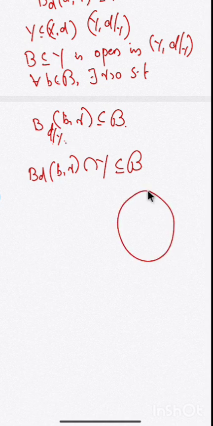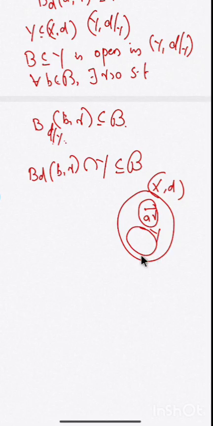Actually, suppose this is our metric space X, D. For any point a in X, we can consider an open ball, which is a kind of interval or neighborhood in the metric space X, D. When you want to consider this neighborhood with respect to the metric D restricted to Y, where Y is a subset of X, we are actually restricting the points of this open ball into Y. So suppose Y is a subset of X and a is a point here. This is our open ball centered at a and radius r.